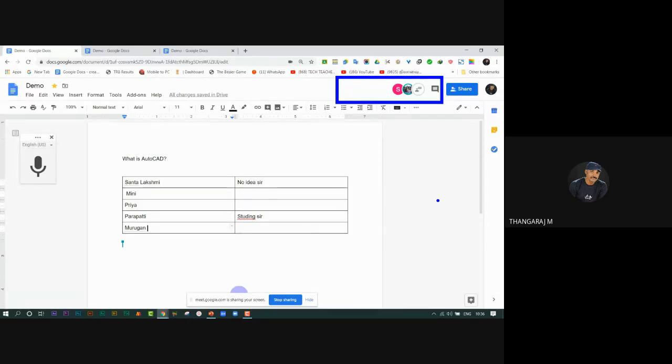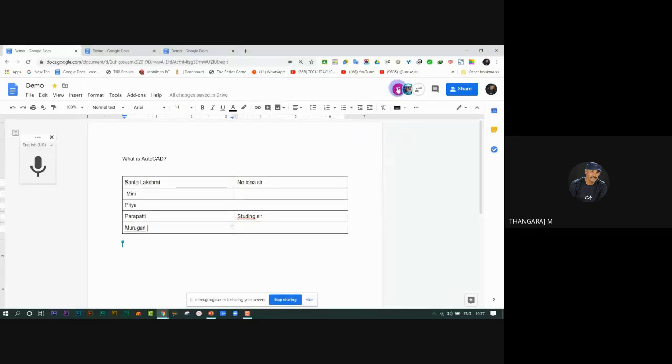Even if some mischievous students respond incorrectly, we can easily figure out who they are. We easily find out who gave the answer and what was the answer.